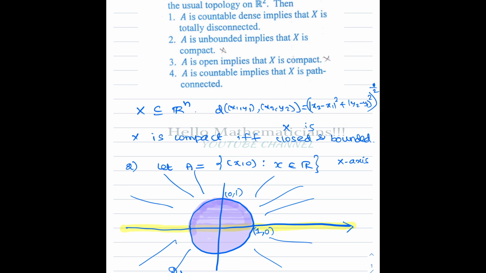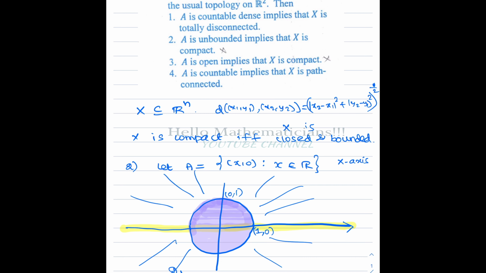Now there are four options given. It is a Part B problem. We'll do them one by one. If an option is wrong, we give an example. If the option is correct, we prove it. That is how we do all the problems. We don't just eliminate options. That is not the right way to do problems. You have to eliminate the wrong option using some idea, and you also have to understand why the correct option is correct.